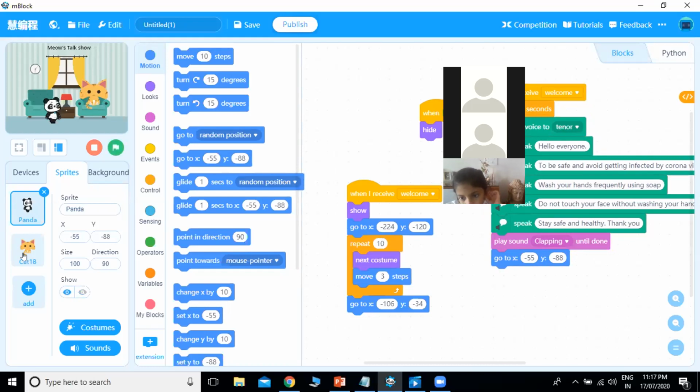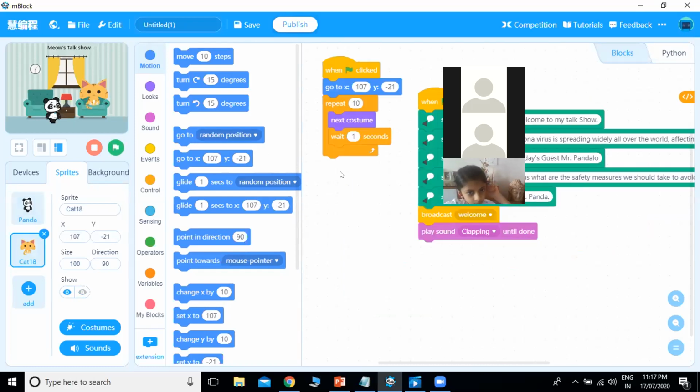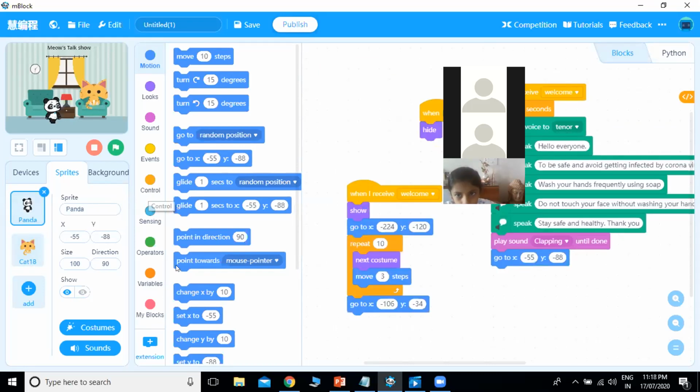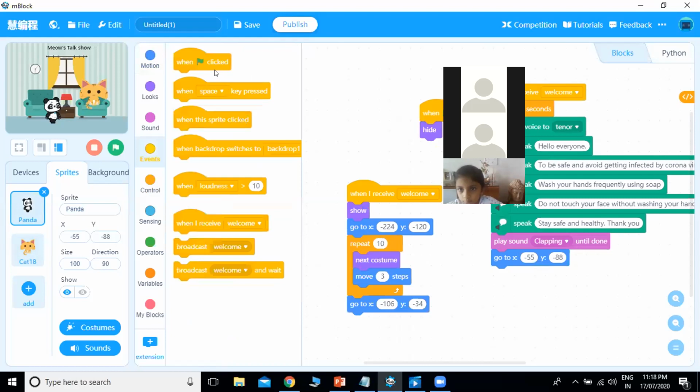Okay, so we want the cat also to come down from the couch. So what we will do here, we will broadcast one more message, like he's saying bye.